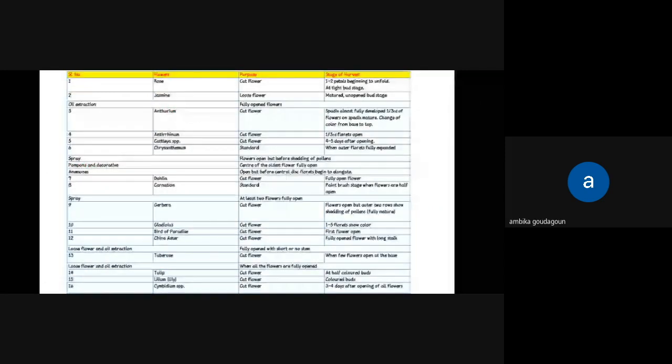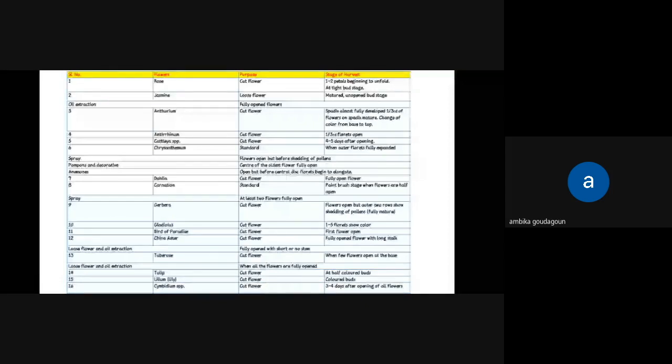Coming to flower crops, when you see rose, it's when 1 to 2 petals begin to unfold at the tight bud stage. Just matured, unopened bud stage. Anthurium, see, this is also an important question. They'll ask, 1/3 of the flowers on the spadix should be fully developed and matured. This is also a very important question. And coming to anthurium, it's 1/3 florets open.